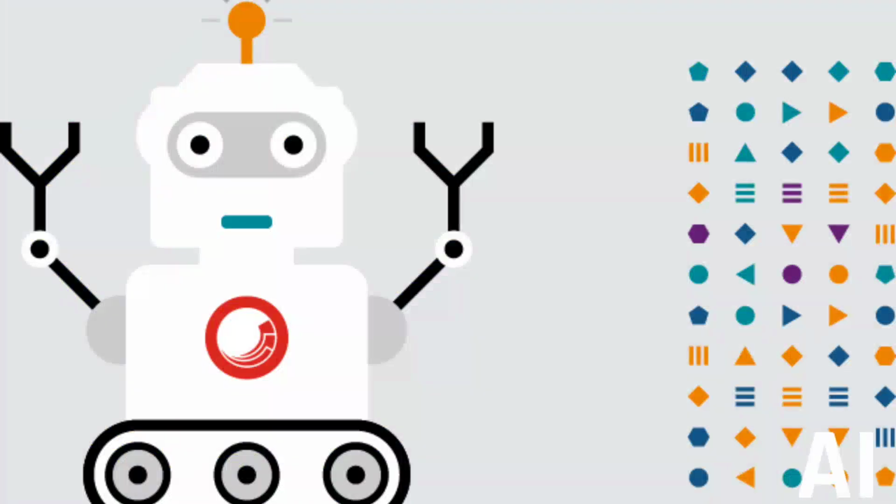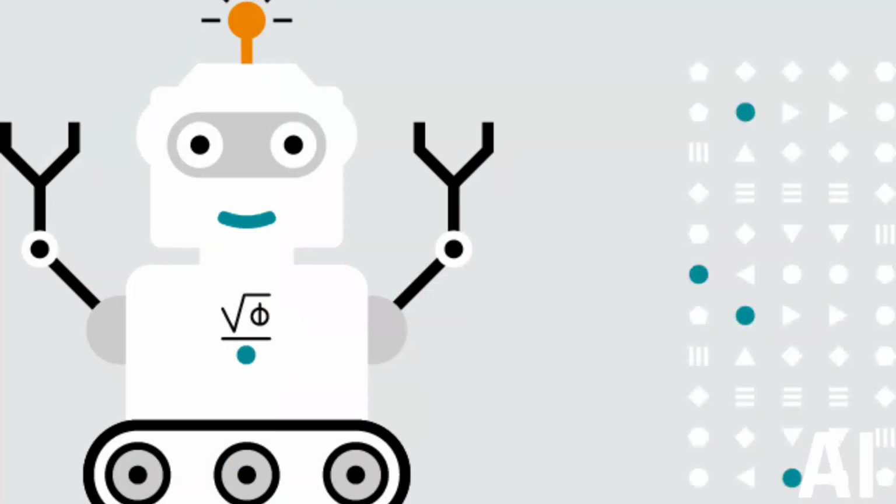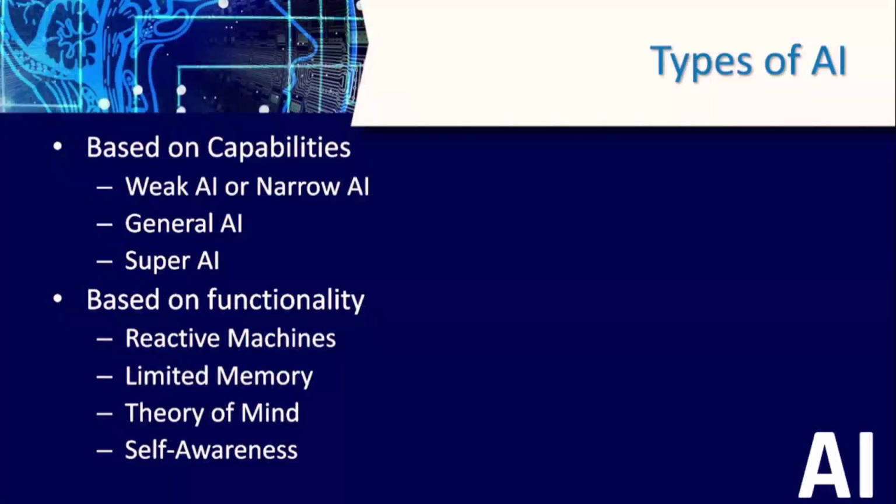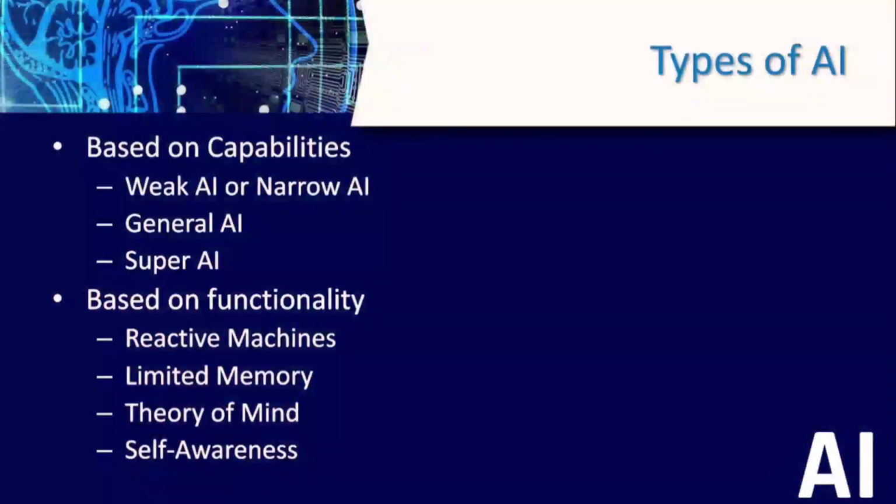So it has to be the best possible action that AI can do based on the current scenario. An example is IBM's Deep Blue system, and Google's AlphaGo is also an example of reactive machines.